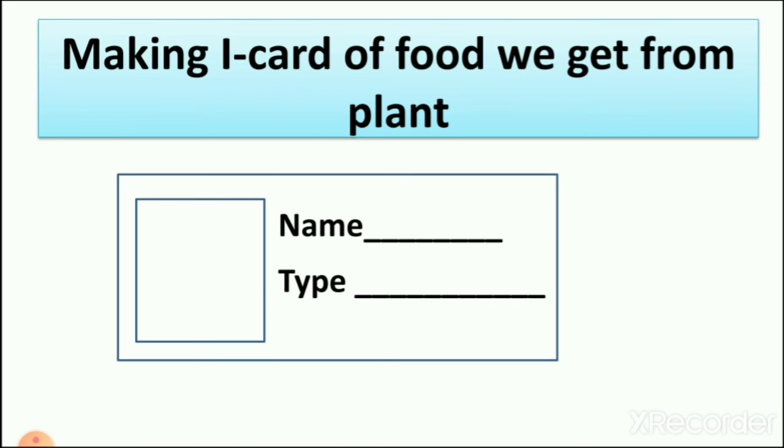Next, now let's do something interesting. Here we are making an iCard of food we get from plants. Remember, when you come to school, you wear an iCard. It is compulsory. Did you see your iCard? What is in it? What is your name? What is your phone number? What is your standard that you study in, first, second or third, and your photo is also there.